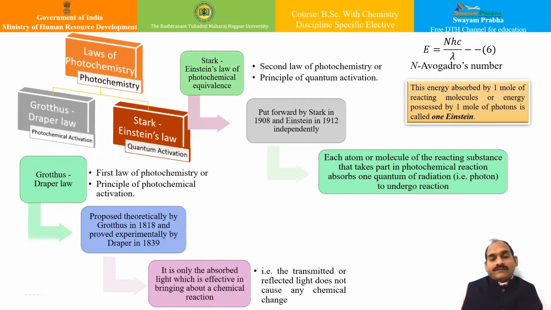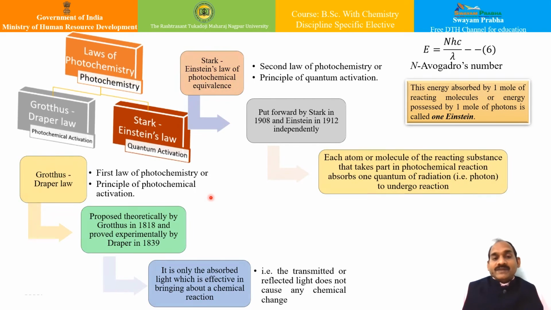So after the molecule absorbs energy and reaches the excited state, it leads to a photochemical or chemical reaction, and such a chemical reaction comes under the category of photochemistry.